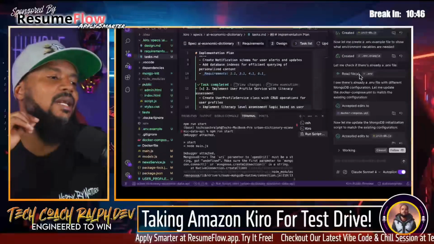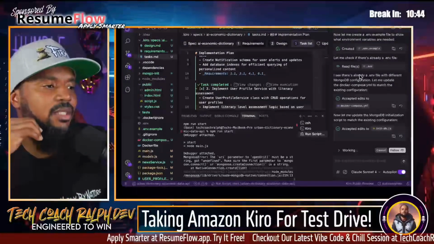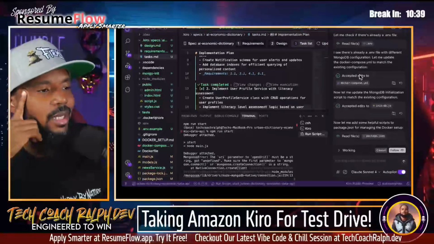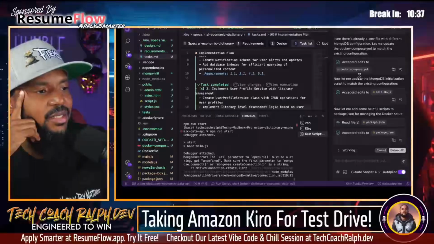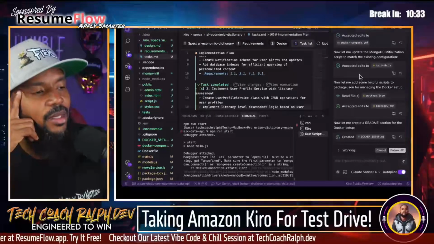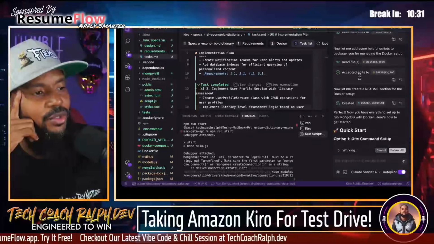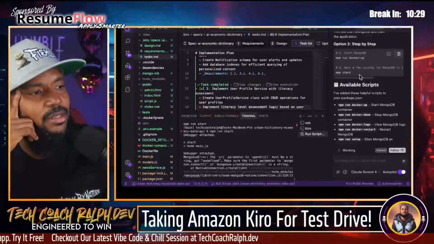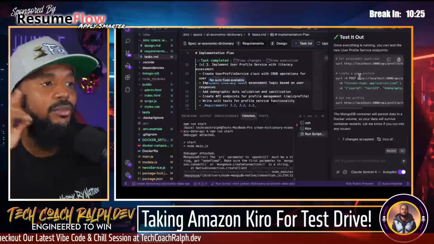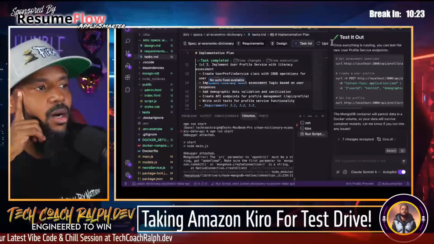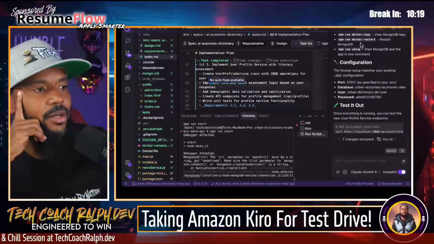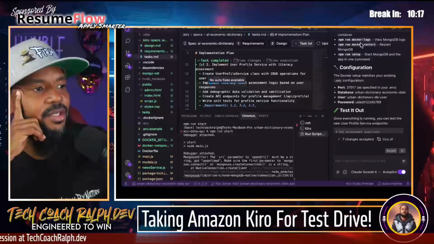Oh, I like that. I like that a lot. And let me update the MongoDB initialization script to match the existing configuration. Now let me add some helpful scripts to package.json for managing the Docker setup. Oh, okay. Now let me create a README section for the Docker setup. Oh, this is nice. I see why you've been using this, because that is pretty cool. So the Docker setup matches your existing env configuration.